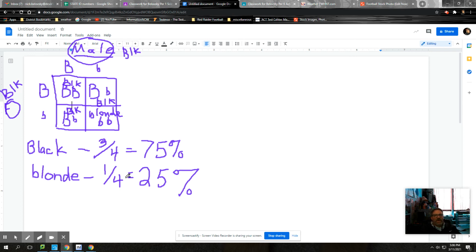Okay, we're going to stop right there for now. Tomorrow in class, we're going to be working more with Punnett squares. So I may put a Punnett square chart online for you folks at home to be working at, so that you can print it off there at home and you can write on it. I'll try to do that tomorrow.